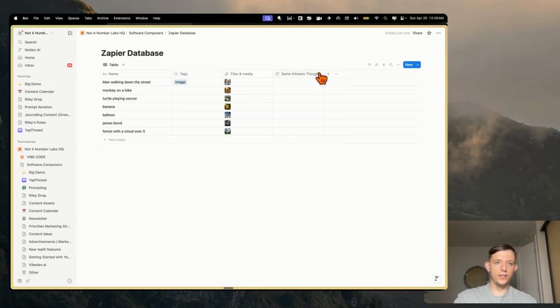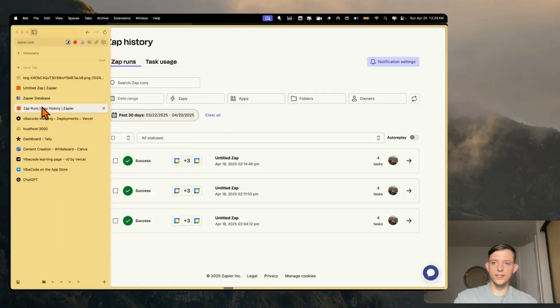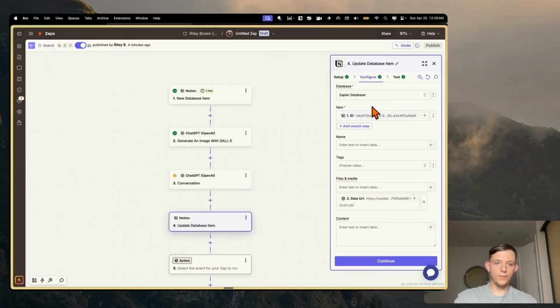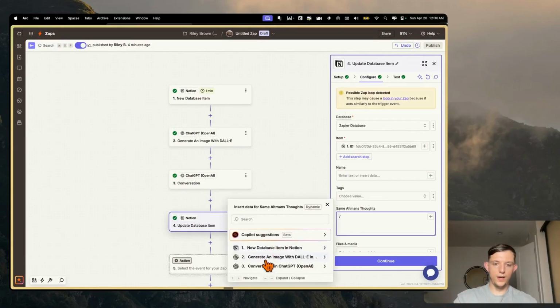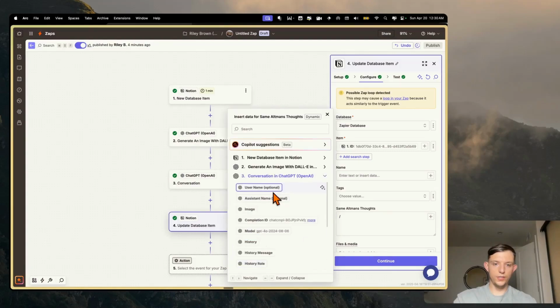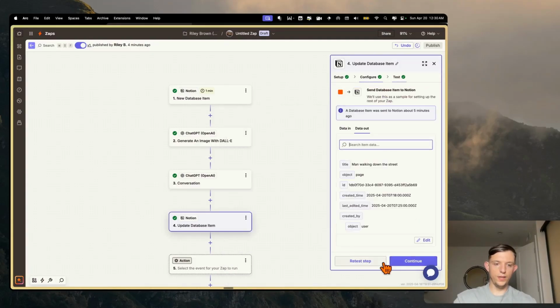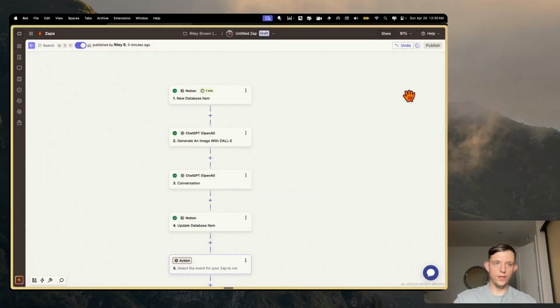That's what we're going to call it here. And now we can go back to Zapier, and what we can do is we can refresh these fields. There we go, Sam Altman's thoughts. And now we can add in this conversation here, and we are looking for the reply, and we can hit continue, continue, continue, and then now we can publish.